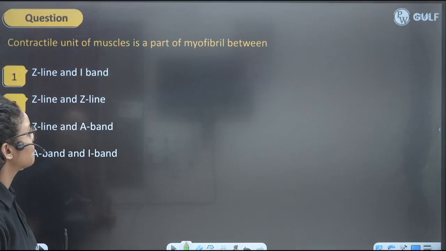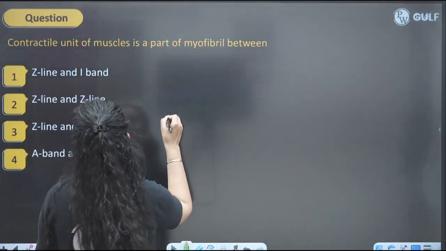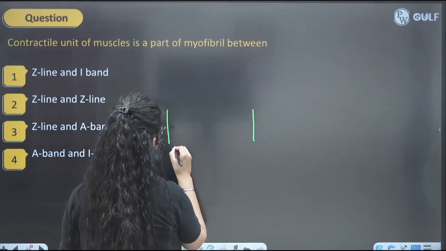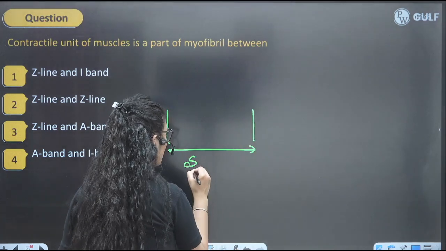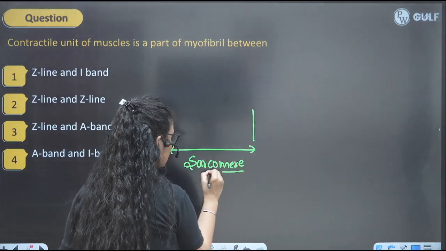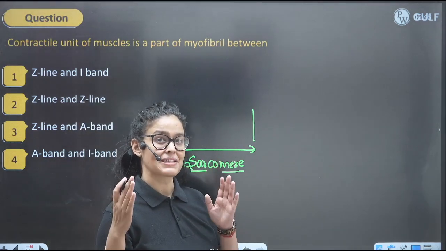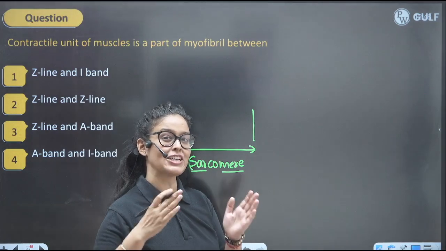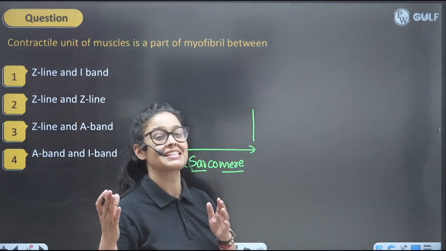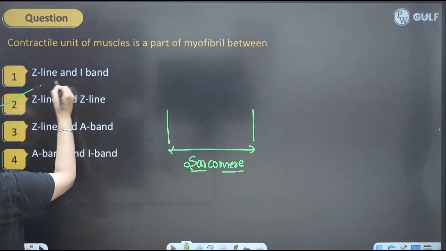Contractile unit of muscles is a part of myofibril between. So what is the contractile unit of muscle? Obviously sarcomere, and you kids know that sarcomere, sarco means muscle, mere is unit. The contractile unit of the muscle is basically present between 2 Z lines, right? So each consecutive Z line consists the sarcomere, one Z line to the other Z line, right?